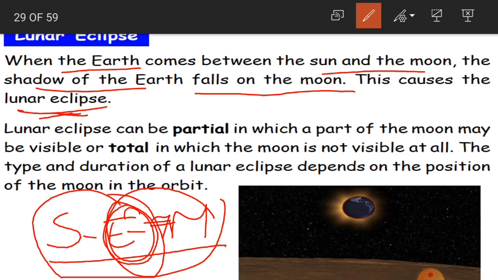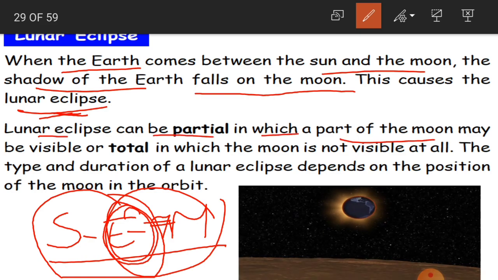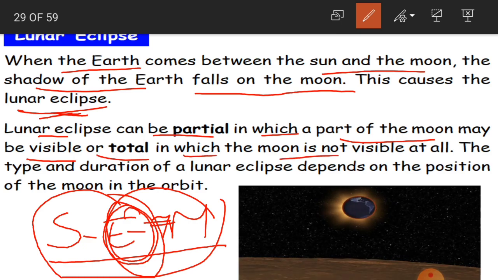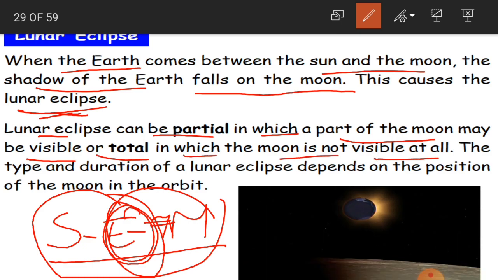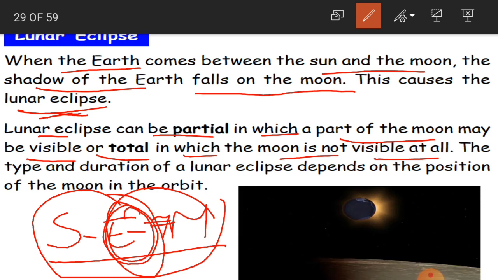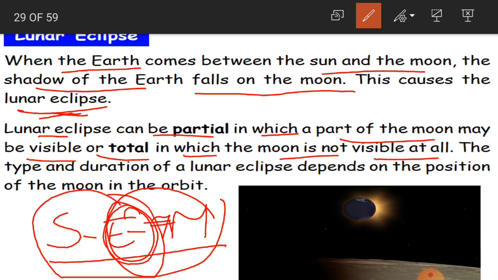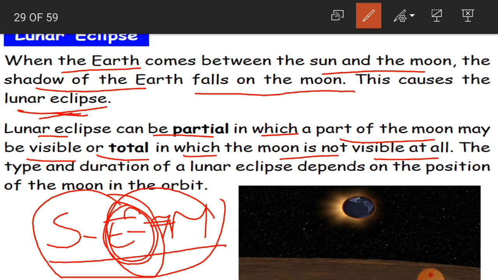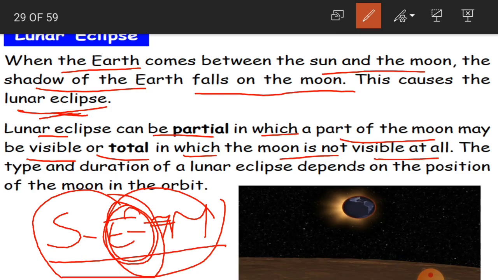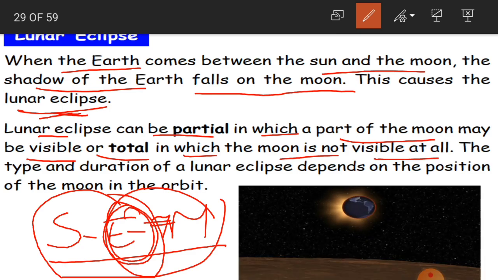Clear, children? So a lunar eclipse can be partial, in which a part of the moon may be visible, or total, in which the moon is not visible at all. So a lunar eclipse may be of two types. One is partial, where a part of the moon is visible. We can see a part of the moon. And sometimes the total moon is not visible. We cannot see the moon at all.